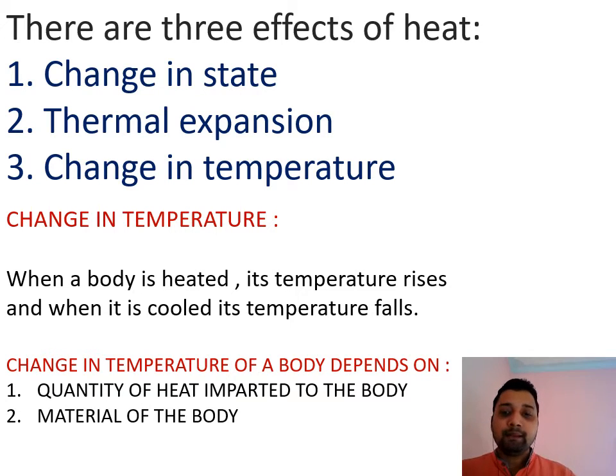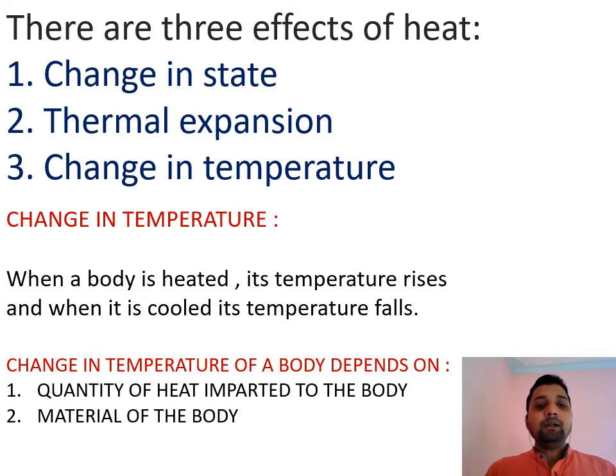Second one is the material of the body, meaning which type of substance is used. Accordingly, by giving heat, the temperature will increase. In some materials, the temperature can increase very soon, but in some materials, it will take more time to increase the temperature.